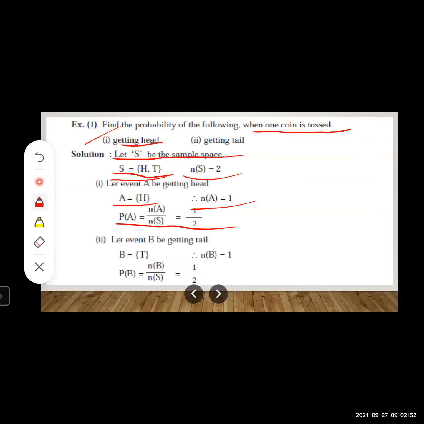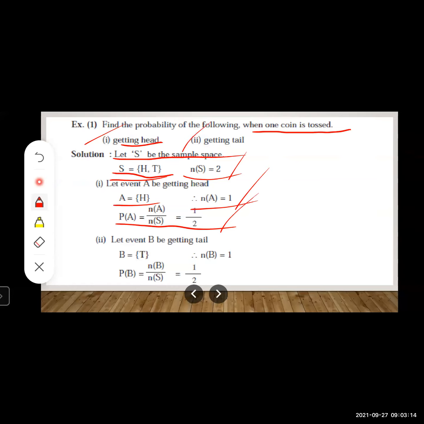Now let us write this formula. Just now we have discussed this formula. P is equal to n(A) upon n(S), right? n(A) is equal to 1, n(S) is equal to 2. So obviously probability of getting head will be 1 upon 2. Okay, now let us move to the next condition. What is the next condition?